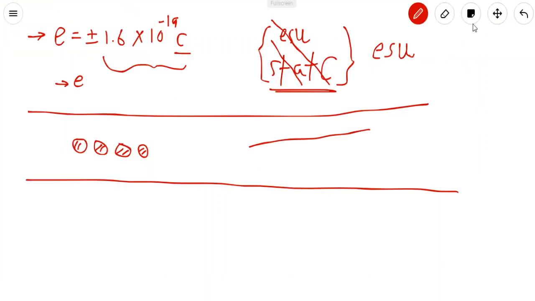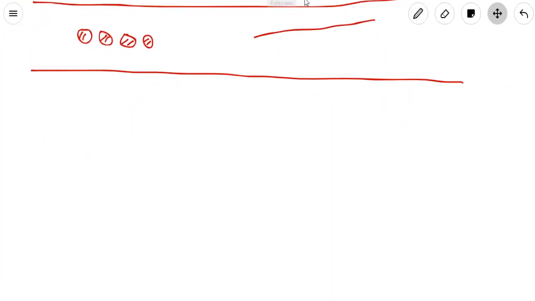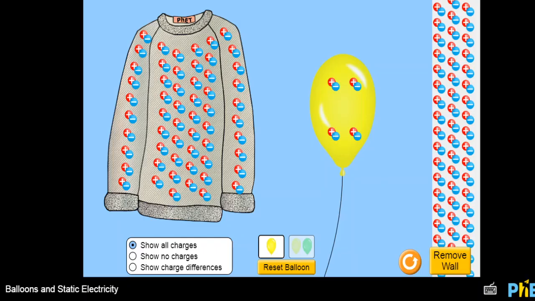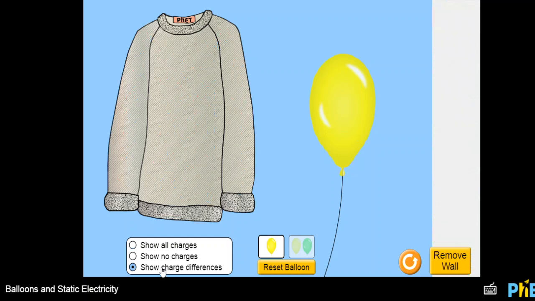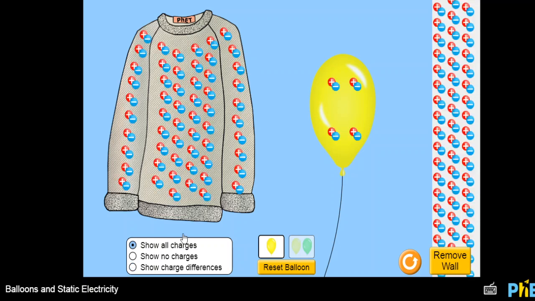In nature, if we find any object with charge, like here the sweater, the balloon, the wall, you know that the sweater has an equal amount of positive and negative charge, hence the total charge is 0, just like the balloon or wall.